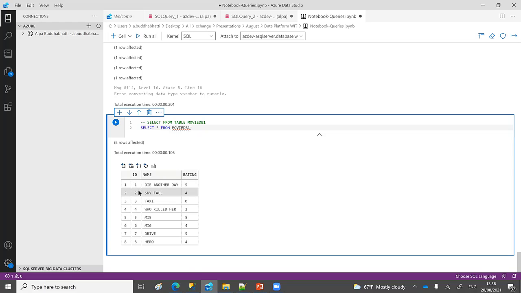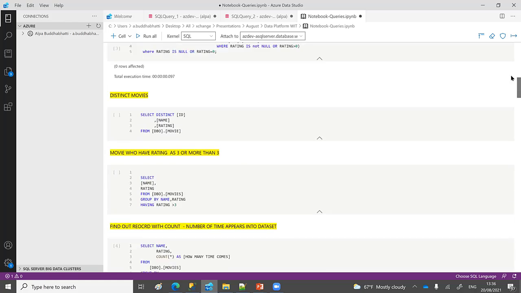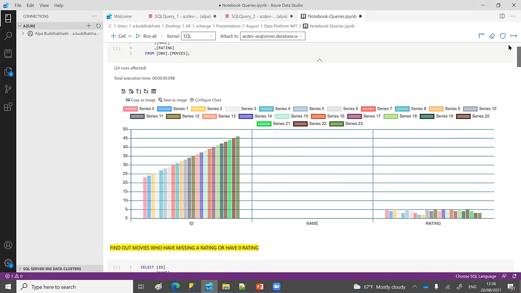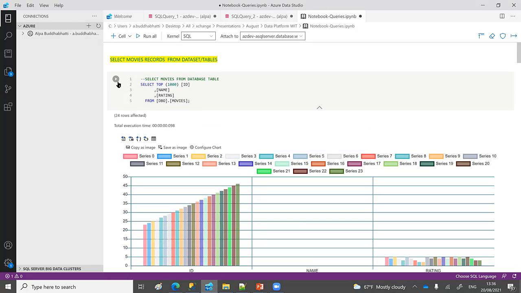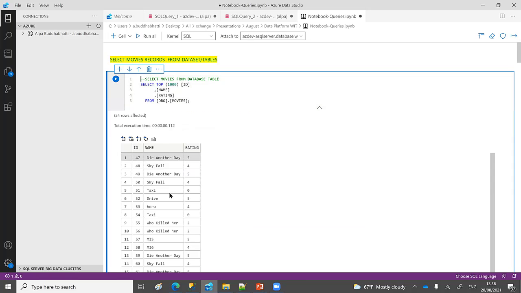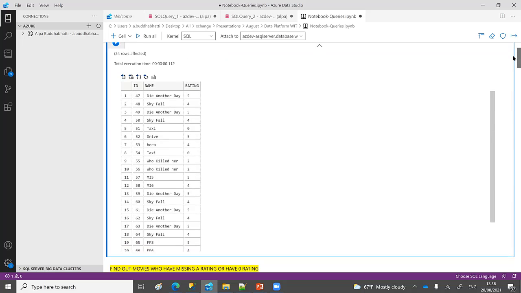You can see that I have inserted 8 rows in that table. Okay. So in a similar way, I have already created my sample data for a movie. Let me run this. So you can see I have data here, and I have some dummy data as well.